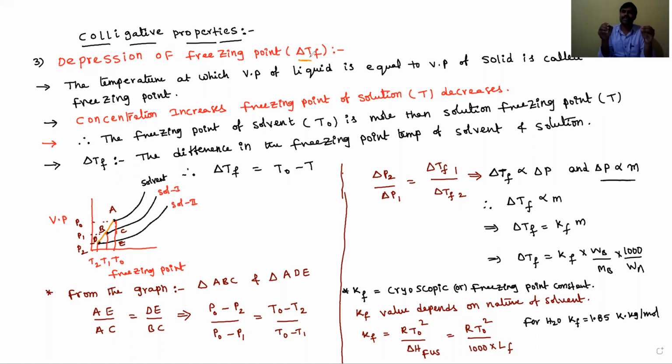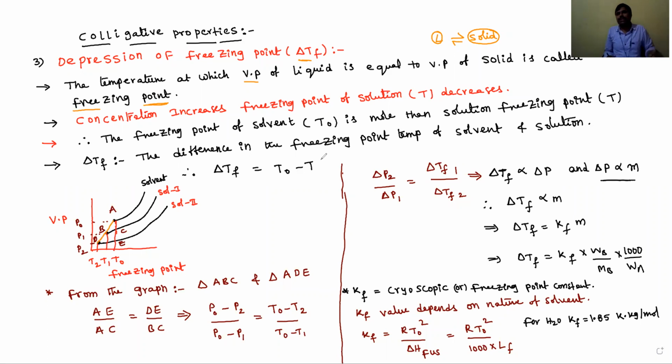The freezing point temperature is the temperature at which the vapor pressure of the liquid equals the vapor pressure of the solid, meaning the liquid is in equilibrium with the solid. Both exist in an equilibrium state at that temperature, which is known as the freezing point temperature.